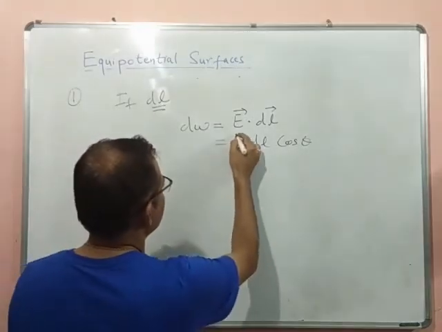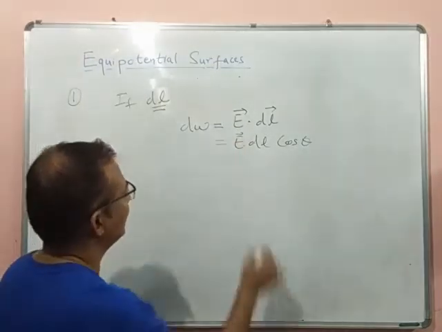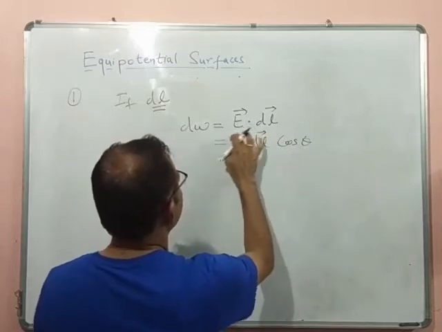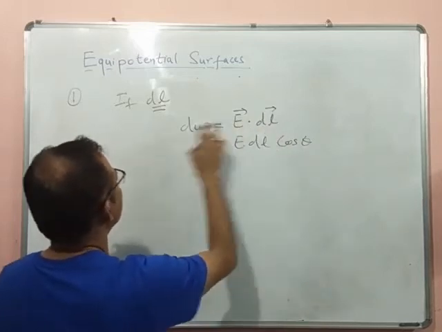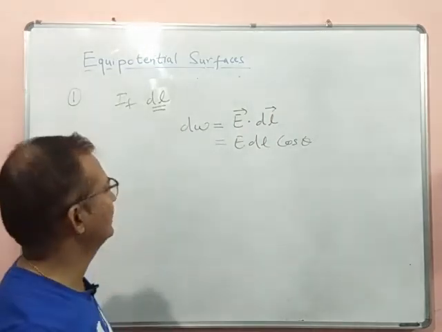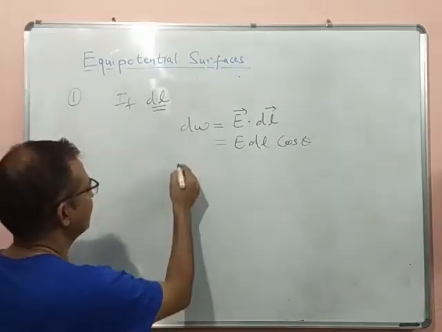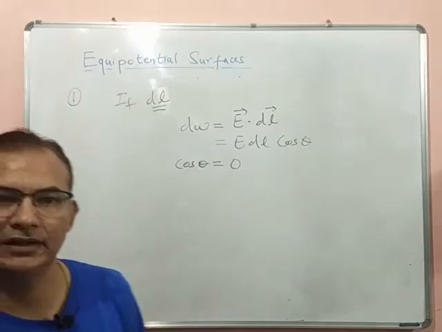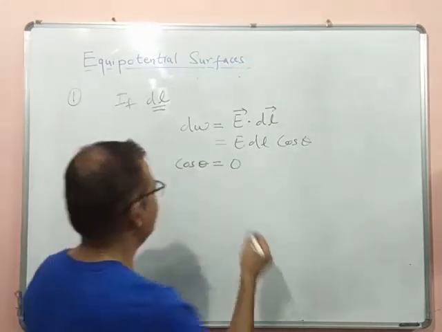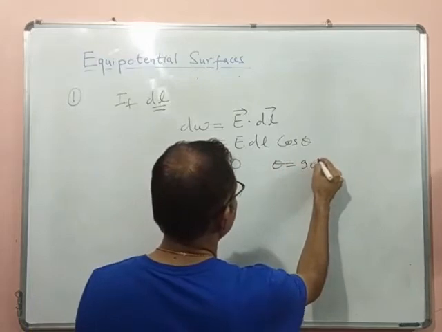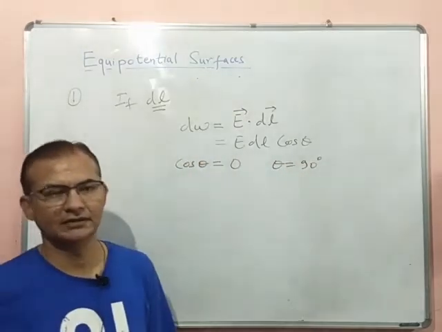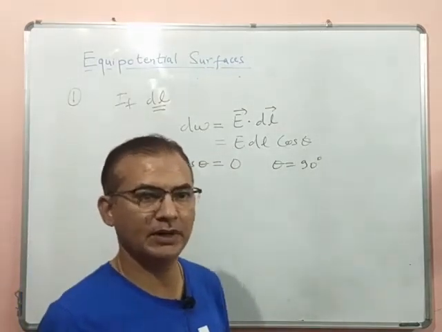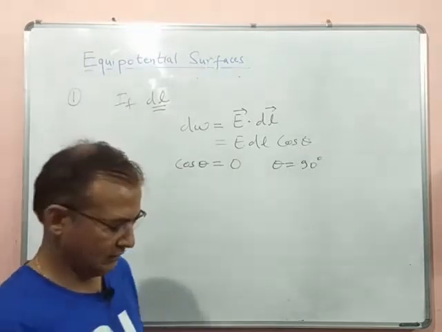So either this electric field should be 0, or the length should be 0, or cos theta should be 0. Now the electric field we have applied, so it is not 0, and dl, the movement distance we are moving, is also not 0. So what can be 0? Then the only possibility is that cos theta is equal to 0. And when is cos theta 0? When theta is equal to 90 degrees. That means the equipotential surface is perpendicular to the electric field at that point.